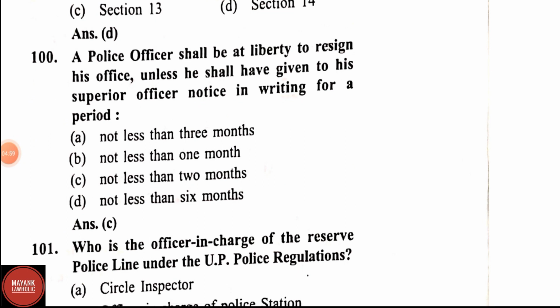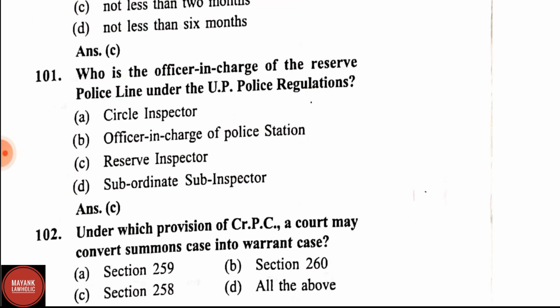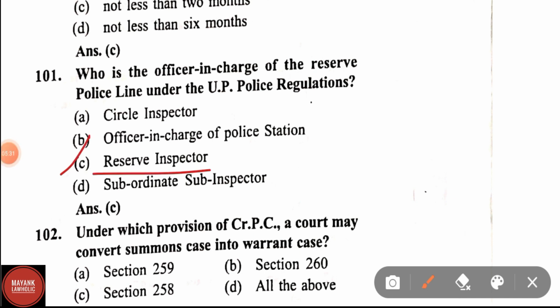Question number 100. A police officer shall be at liberty to resign his office unless he shall give to his superior officer notice in writing for a period. Options are not less than 3 months, not less than 1 month, not less than 2 months, not less than 6 months. Correct answer is not less than 2 months. Question number 101. Who is the officer in charge of the Reserve Police Line under the UP Police regulations? In Reserve Police Line, the Reserve Inspector will be the in charge. Correct answer is option C.